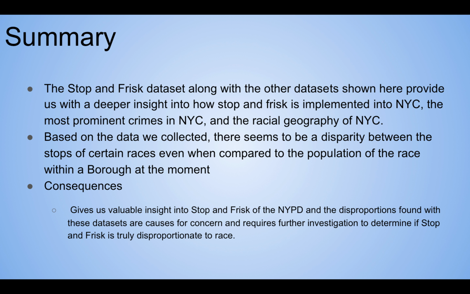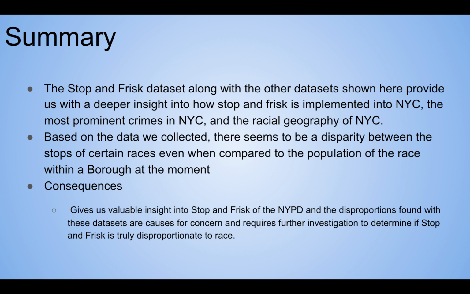So to summarize, the stop and frisk dataset, along with the other datasets shown here, provide us with a deeper insight into how the stop and frisk procedure by the NYPD is implemented. It gives us a view on the most prominent crimes in New York City and the racial geography of New York City.